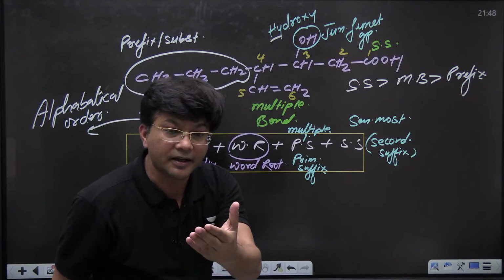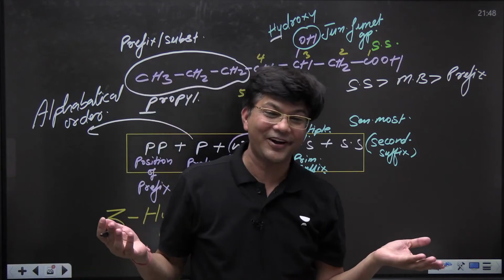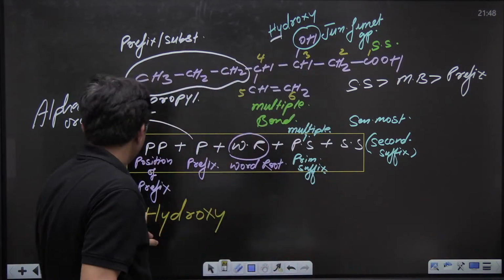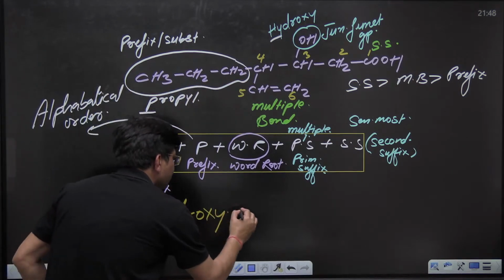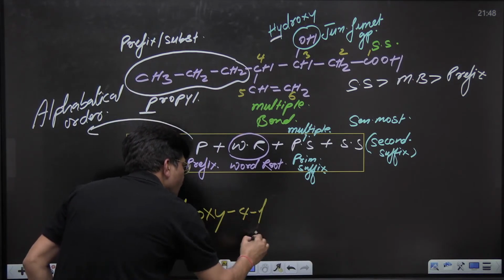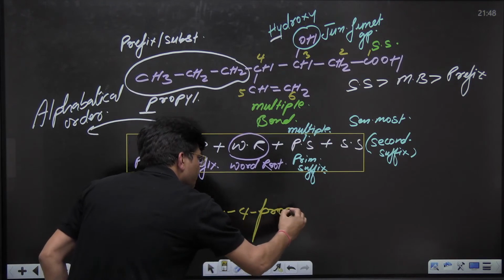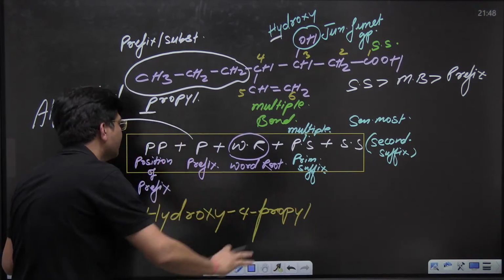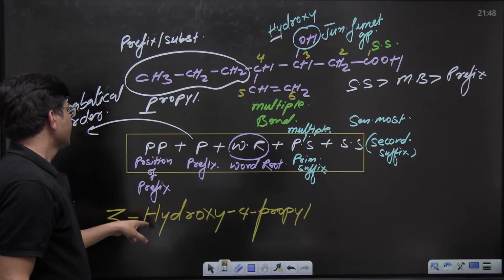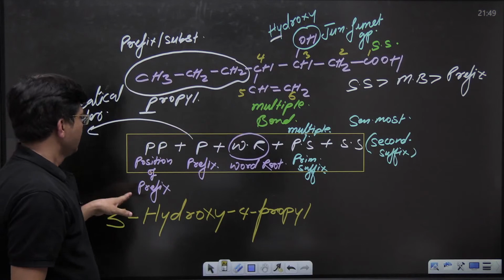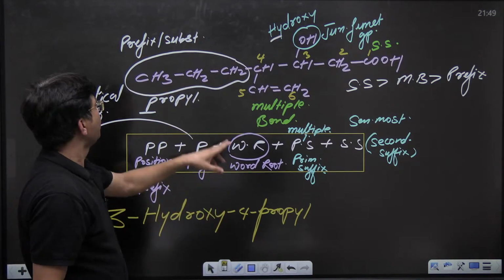Very good. I can see HSP. So 3 hydroxy, 4 propyl. Now P will be small, propyl, and no gap will be there. This is one word. No other capital letter is going to come. Only the first letter you can write capital. So 3 hydroxy, 4 propyl.